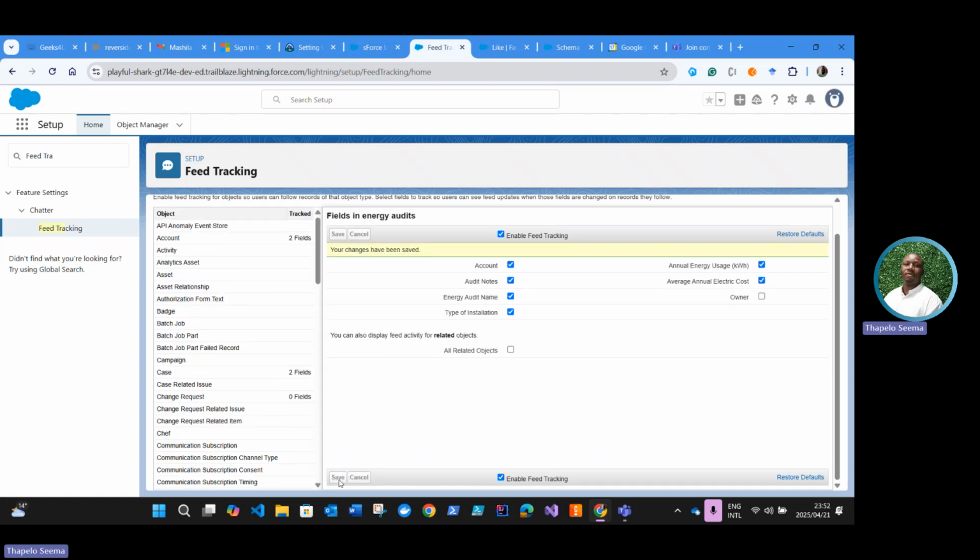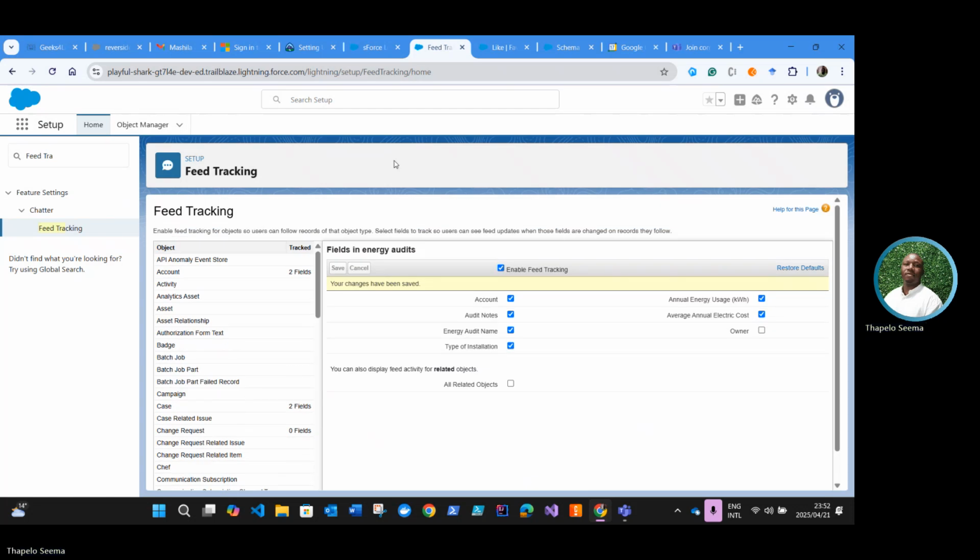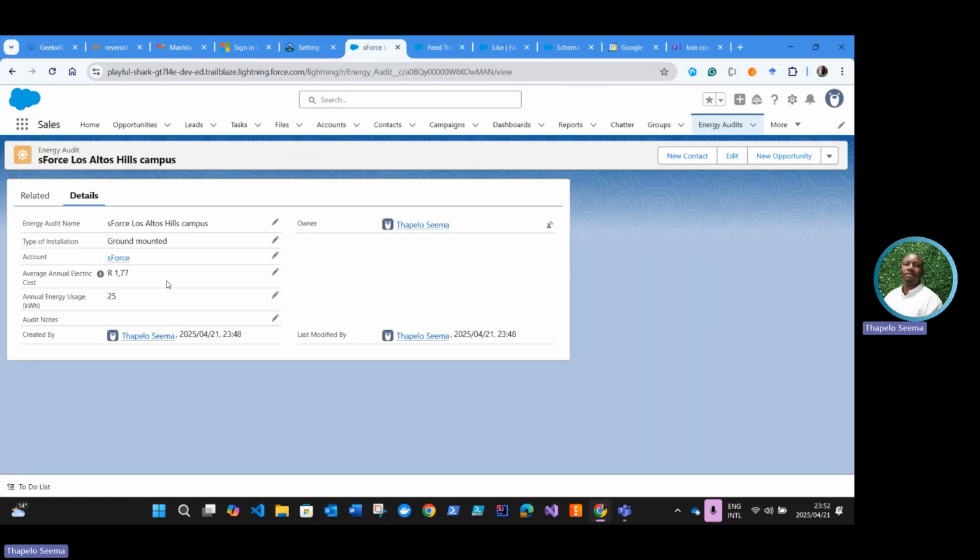Okay, so in that way, we have enabled feed tracking. So should there be any changes to any of the records in this object, we will be notified if we follow that object.